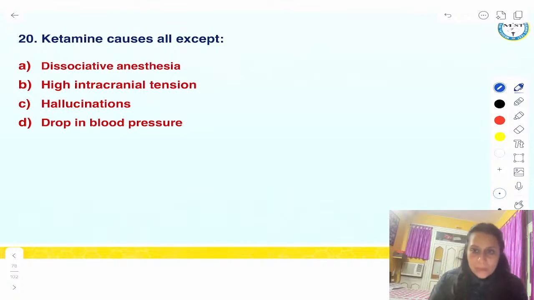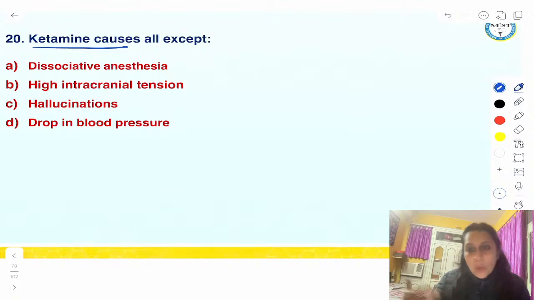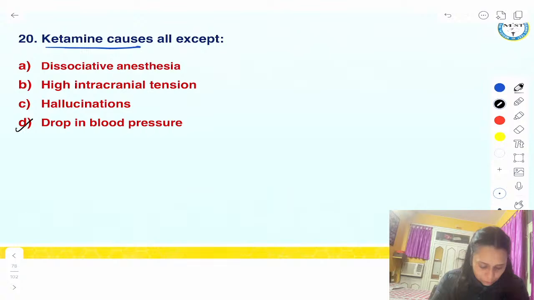Ketamine causes all except: dissociative anesthesia, high intracranial pressure, hallucination, drop in blood pressure. Okay, so a very simple question again. They have asked a question on ketamine and they have asked causes, all except. Answer is drop in blood pressure. It's a sympathomimetic drug. It will increase the blood pressure. It will never decrease the blood pressure.